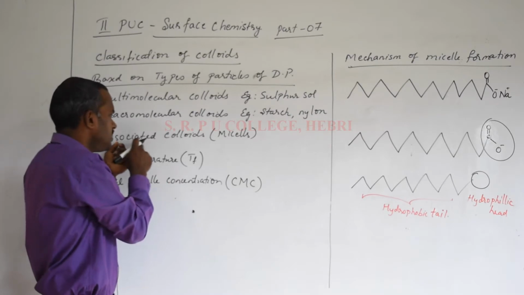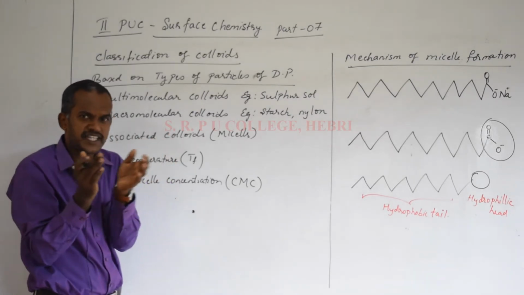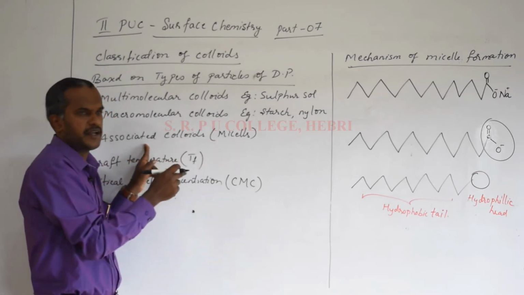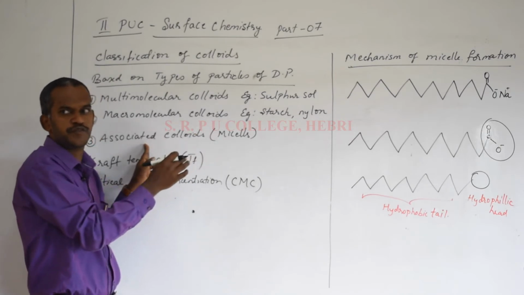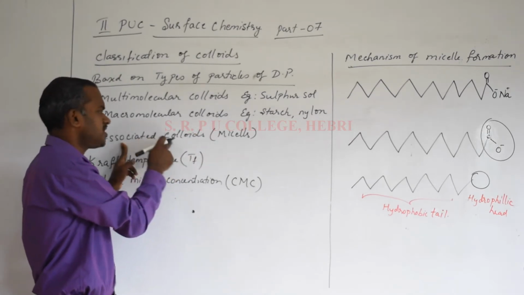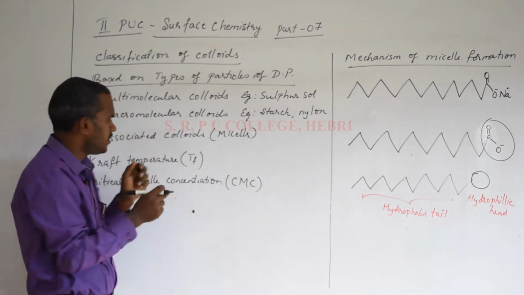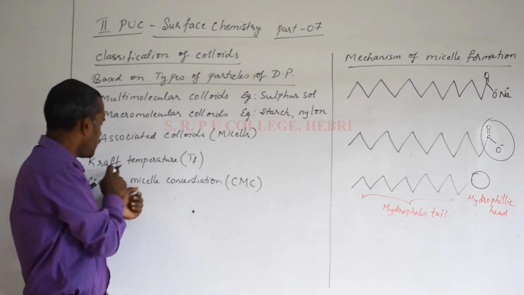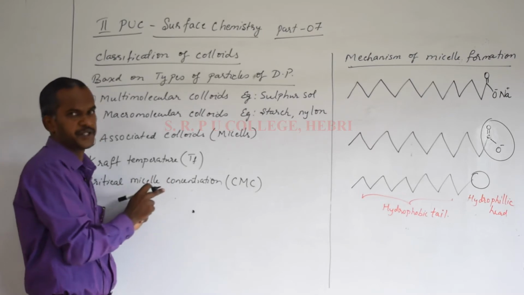The third one is associated colloids. The name itself says some particles get associated and that makes a colloidal sized particle. The best example is micelle formation in the cleansing action of soap. Associated colloids are also called micelles. Here, one more question is generally possible: what is Kraft temperature and what is critical micelle concentration?